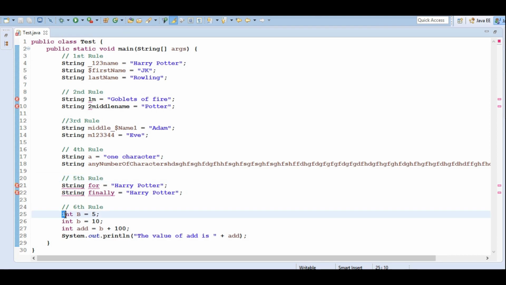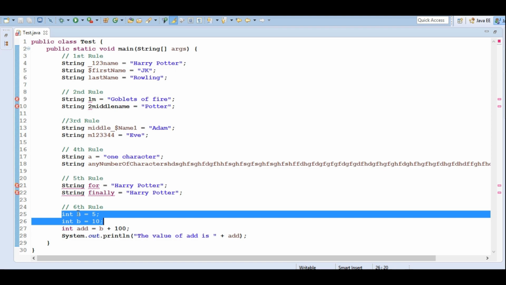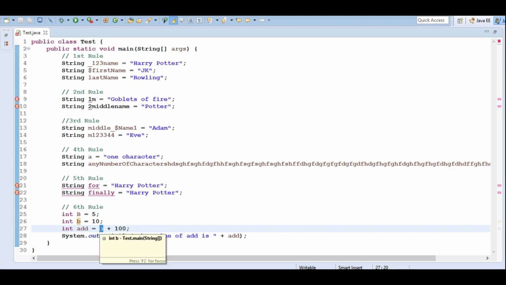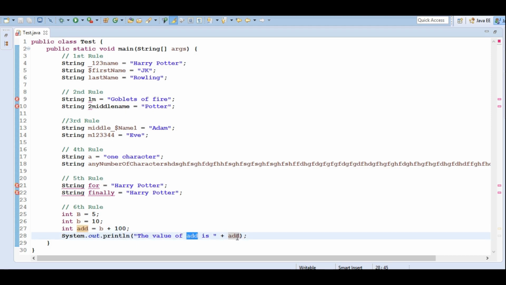So here we have defined two identifiers, capital B and small b. The capital B holds value 5 and small b holds value 10. And in add we are adding b plus 100. This is small b plus 100. As it is case sensitive, this will pick the value of small b, which is 10. So it will be 10 plus 100, so 110 will be assigned in add. And here we are printing the value of add, so we will be getting the value as 110.